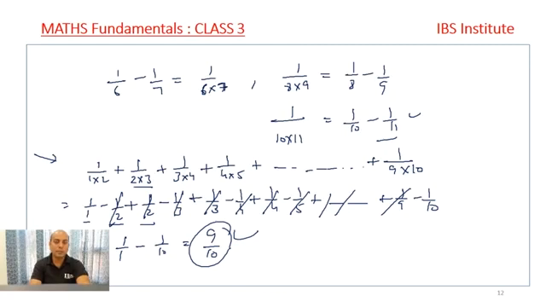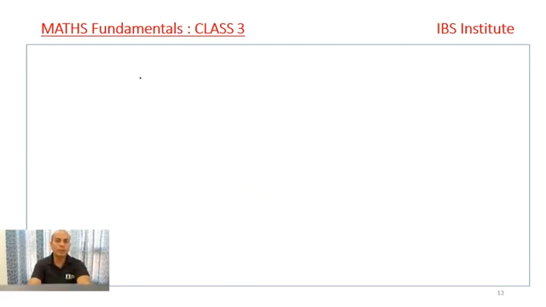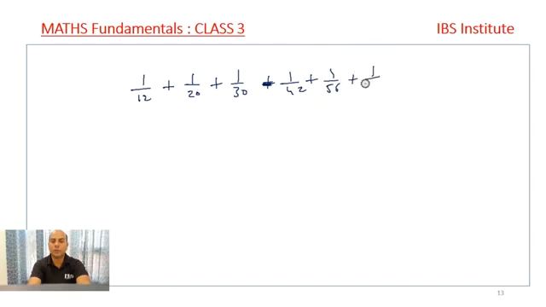See, I take one more example. If it is given that 1 upon 12 plus 1 upon 20 plus 1 upon 30 plus 1 upon 42 plus 1 upon 56 plus 1 upon 72 has to be solved, it's a very simple question. What I write is 1 upon 3 into 4 plus 1 upon 4 into 5.